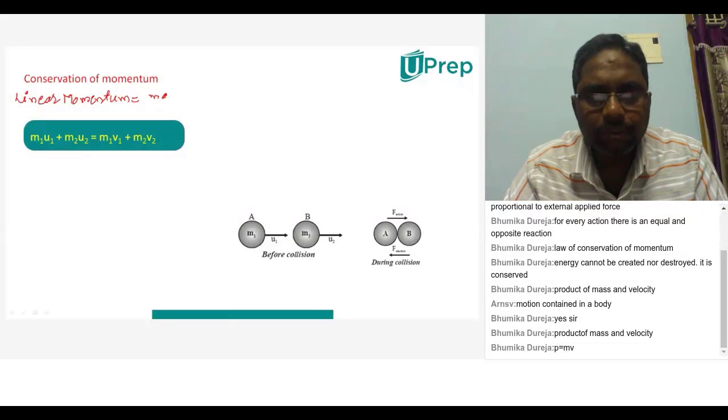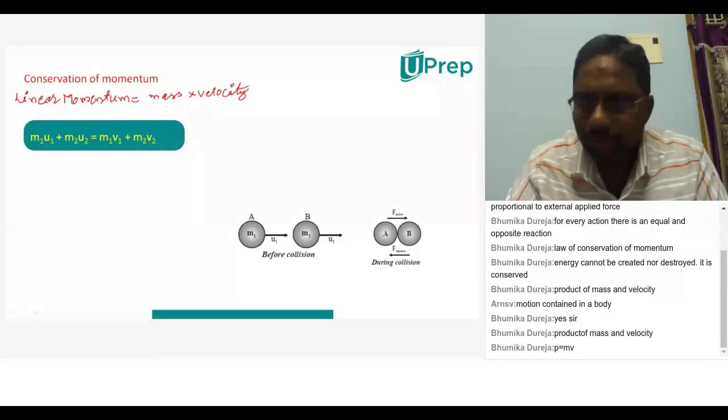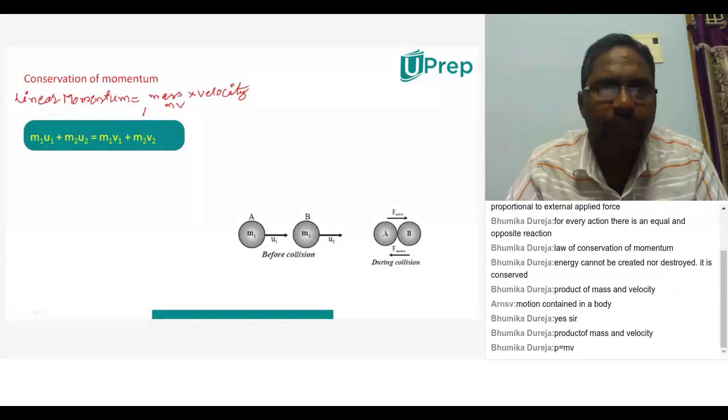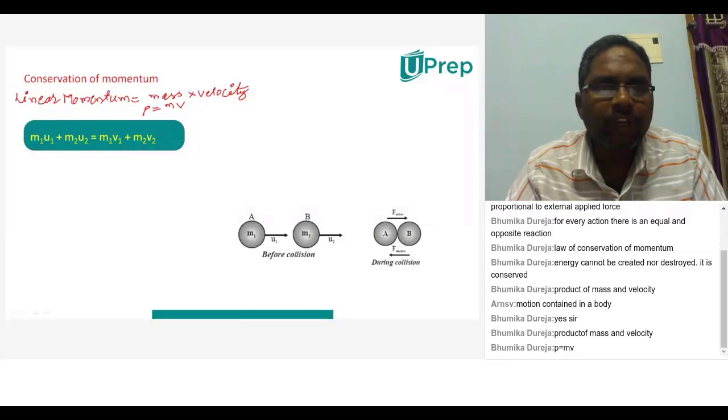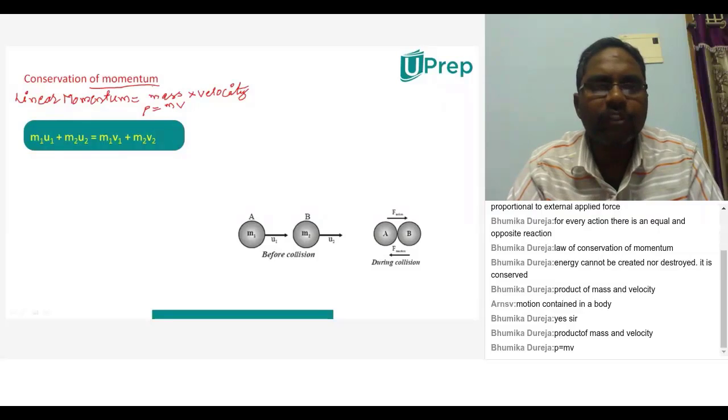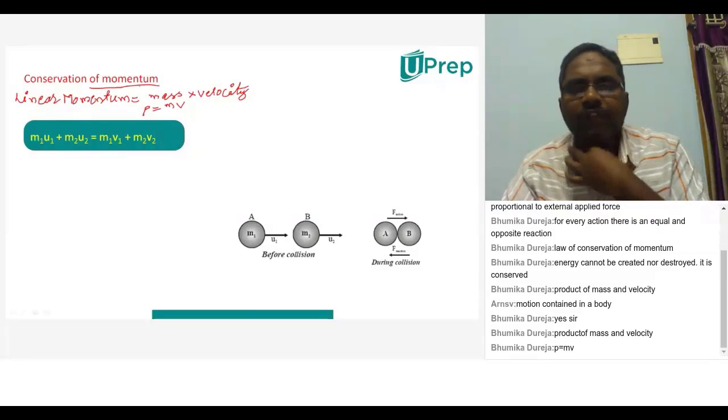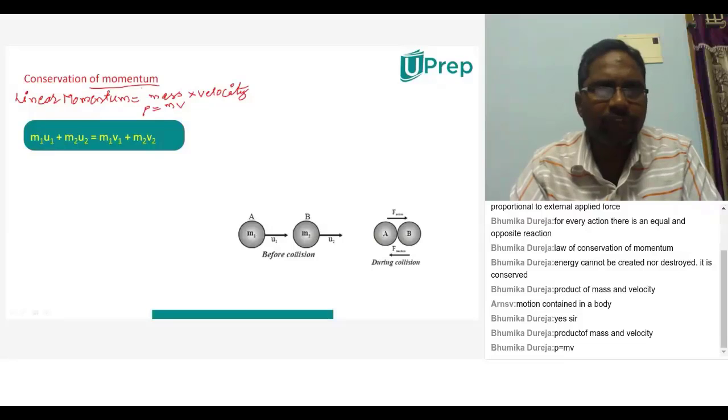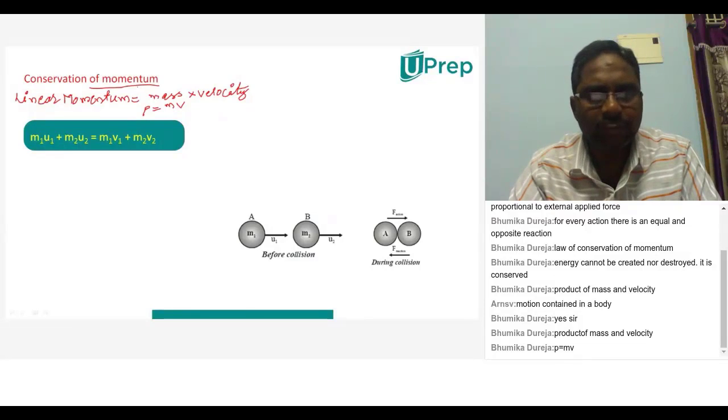Mass into velocity. M into v only, no? Mass m into velocity v. So this is P is equal to mv. Now we are learning about what? Conservation of momentum, which is a result of Newton's third law of motion. And what is Newton's third law of motion? For every action, there will be an equal and opposite reaction.